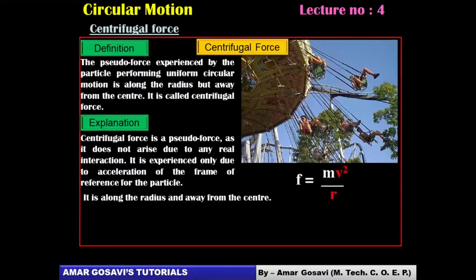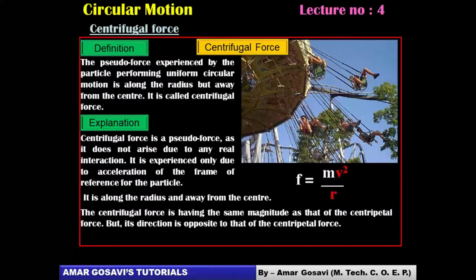Therefore, such forces are called pseudo force. It's directed along the radius away from the center. You can consider centrifugal force having the same magnitude as that of centripetal force, but the direction is opposite to that of centripetal force. Please make a note of it, friends, before we go for a comparison along with a few more examples of centrifugal force.